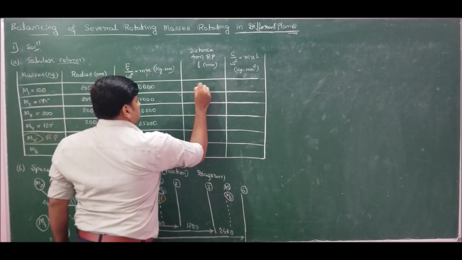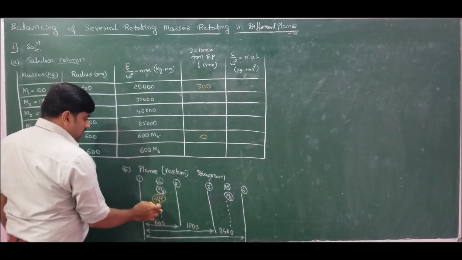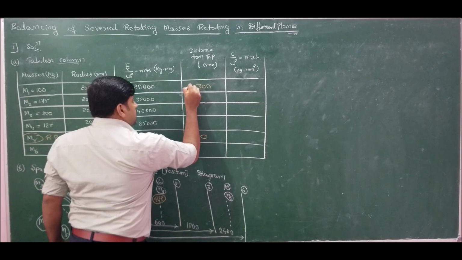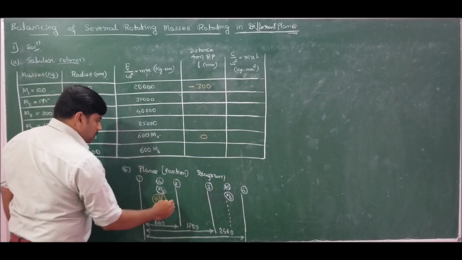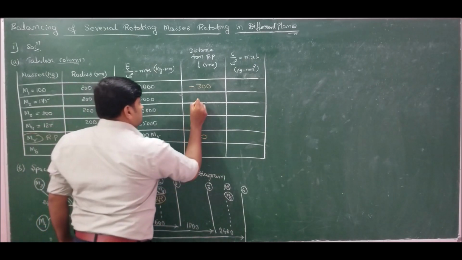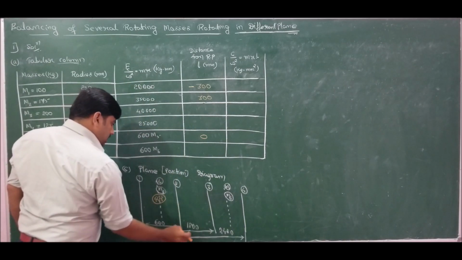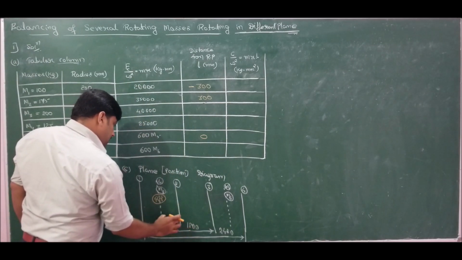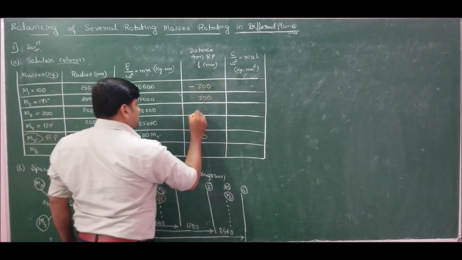Now the distance is measured towards the left-hand side, so it should be negative. Very, very important. Now from the reference plane to plane 2, the distance is plus 300. Now to plane 3, it will be 300 plus 1200, that is 1500.